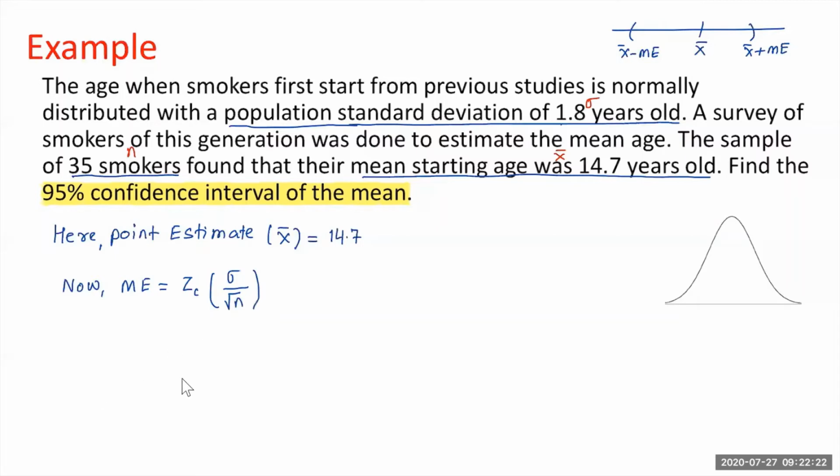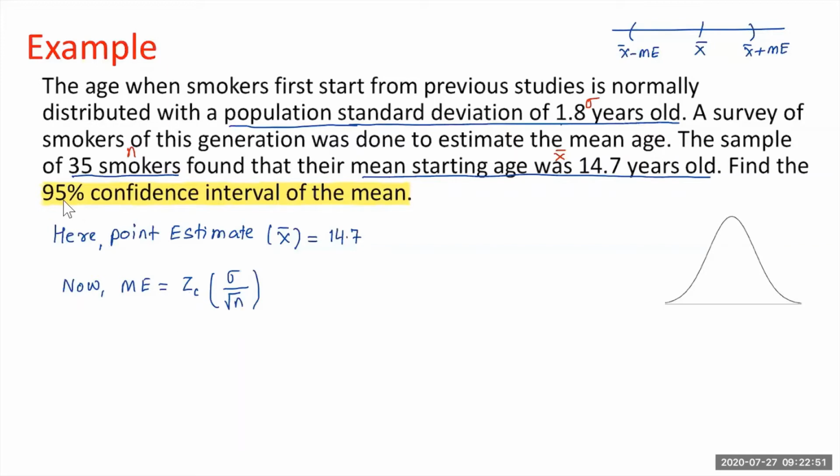Now, if you look at this question carefully, you have the population standard deviation, it's 1.8. You have the sample size n is 35. But we don't have this Z sub C. We don't have the Z score at the given confidence level. So what we are going to do is use the normal distribution to find this Z sub C. So let's find this together.